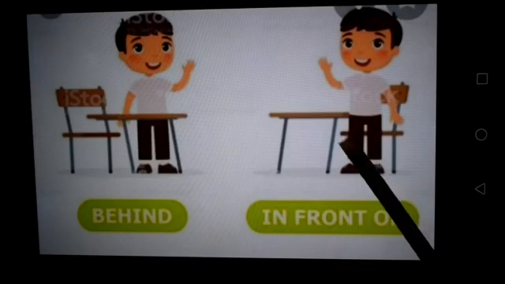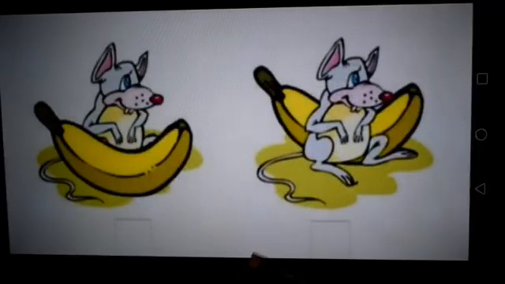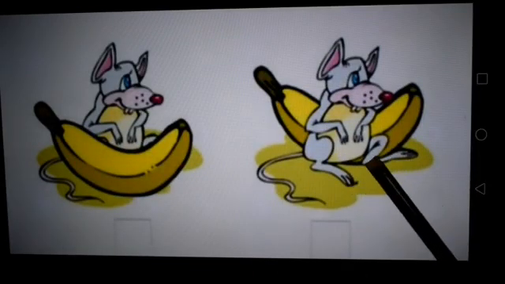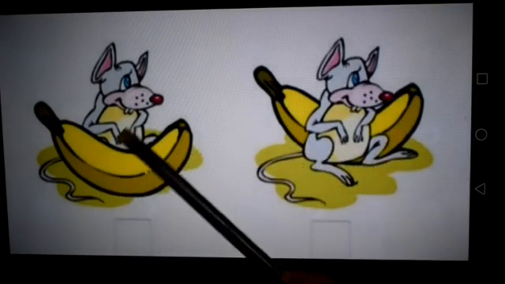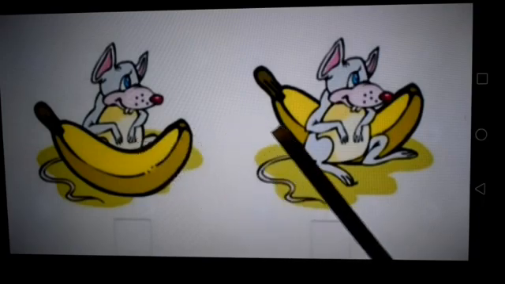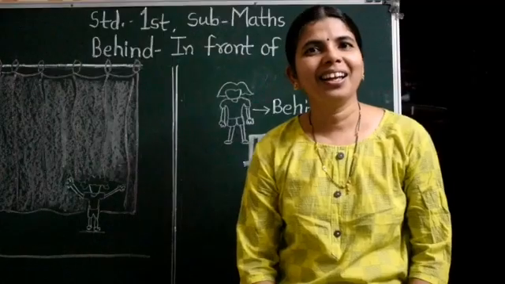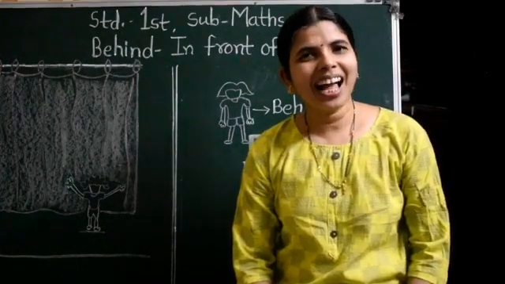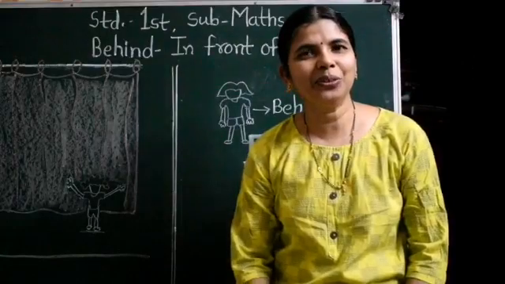In front of and behind. Next picture. This rat is in front of the banana and this rat is behind the banana. In front of, behind. So students, I hope your concept was clear through this video.